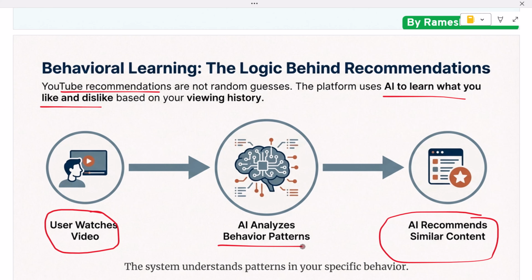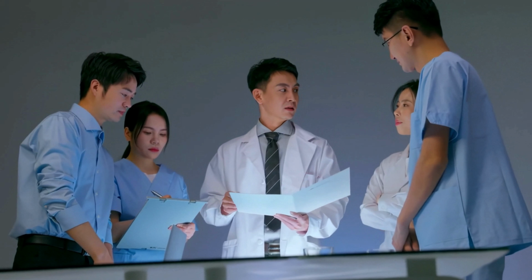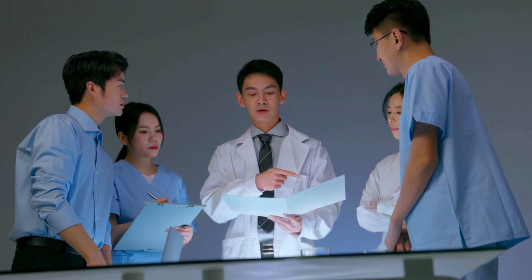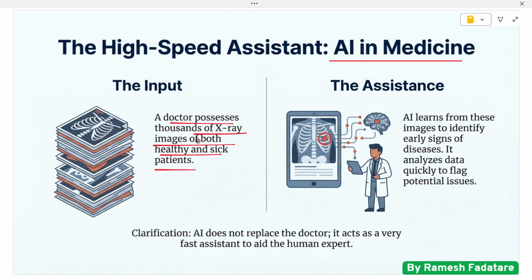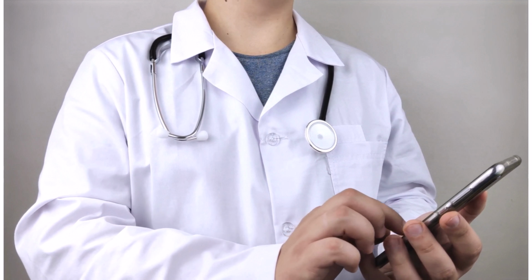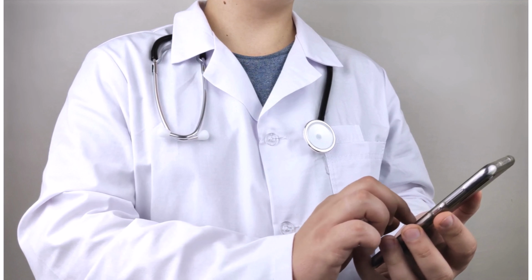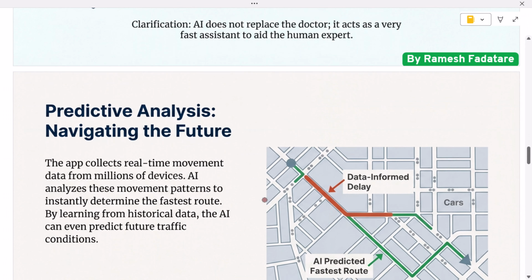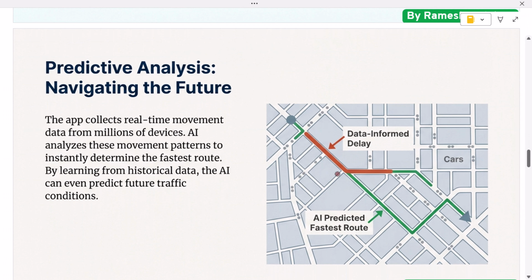Let's take a simple medical example. Suppose a doctor has thousands of X-ray images of healthy patients and sick patients. AI can learn from these images and then help identify early signs of diseases. It does not replace the doctor, but it acts like a very fast assistant that can analyze data quickly and flag potential issues. Another everyday example is Google Maps predicting traffic. The app collects real-time movement from millions of devices. AI analyzes these patterns and instantly tells you the fastest route. It can even predict future traffic by learning from historical data.